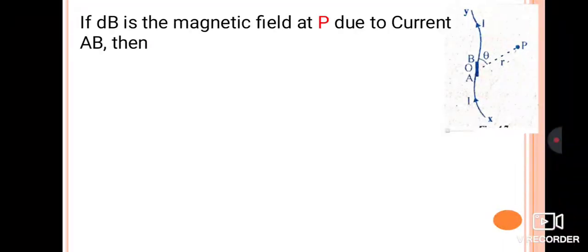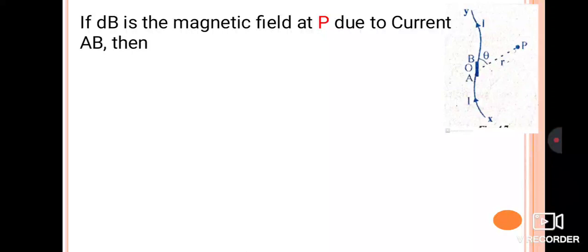In the diagram you can observe here XY is a current carrying conductor. At the point P, we have to calculate the magnetic field due to the current element. The current element we have taken is AB. AB is a very small segment of length in which the current I is flowing, as well as the length dl.